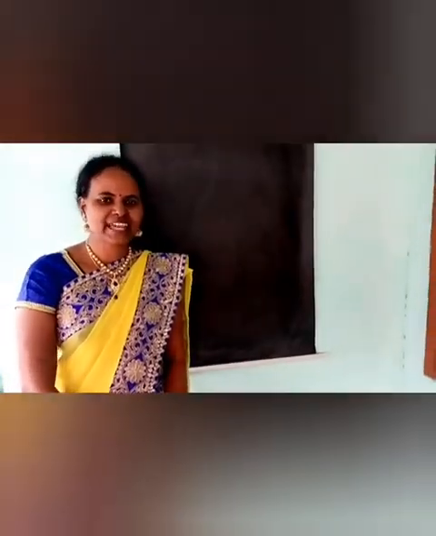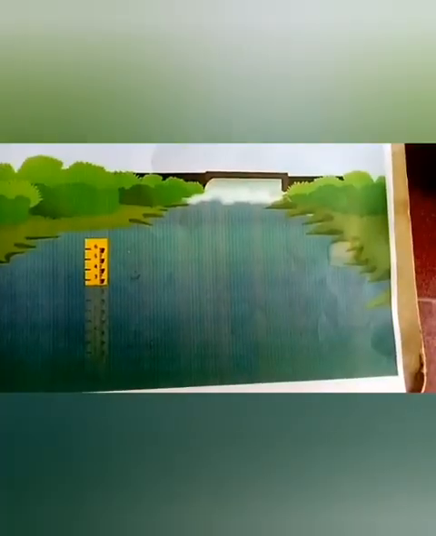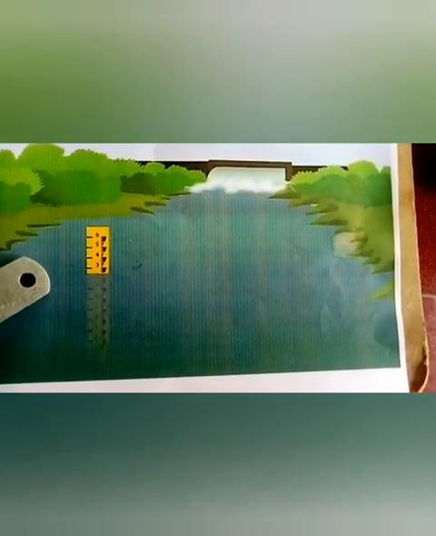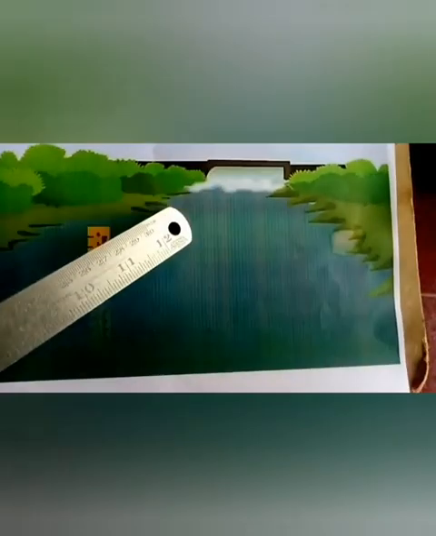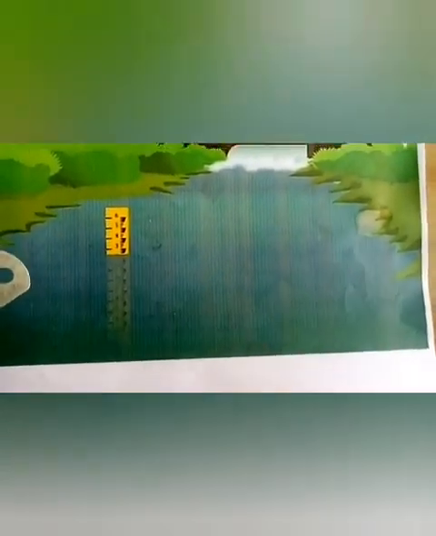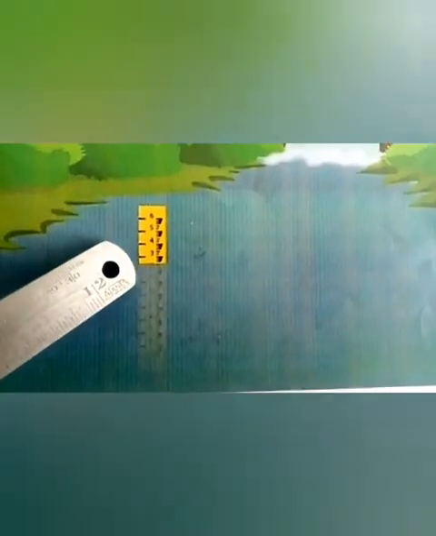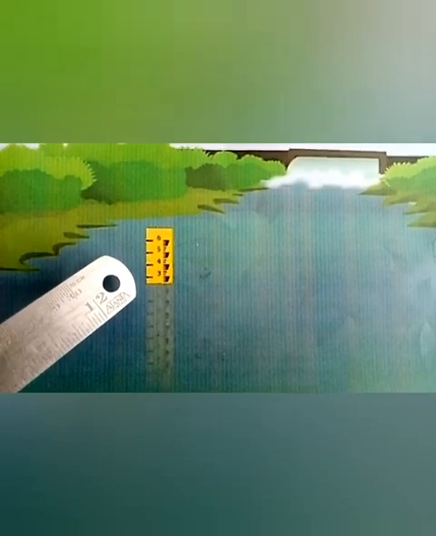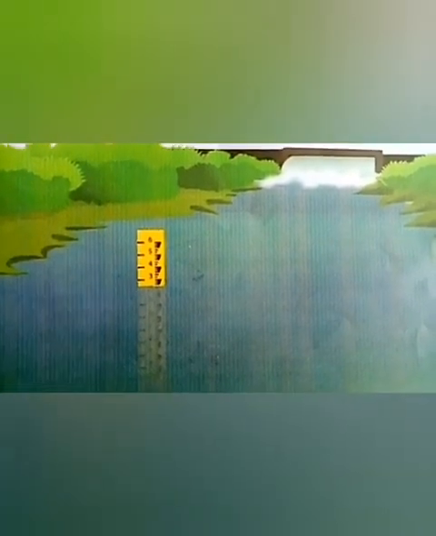Now let's see another example. Children, look at this picture. What is this? This is a dam flowing with water. Children, have you noticed the water scale in a dam? Yes, this is the water scale. It shows the reading for the water level in the dam at any given time.